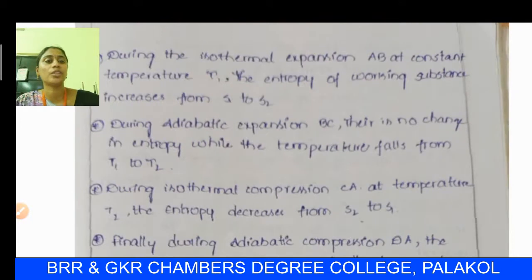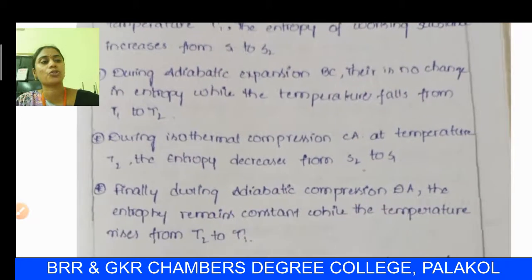In the next, third step, during isothermal compression CA at a temperature T2, the entropy decreases because a quantity of heat Q2 is rejected to the sink. Hence during isothermal compression CA at a temperature T2, the entropy decreases from S2 to S1 in the third step.